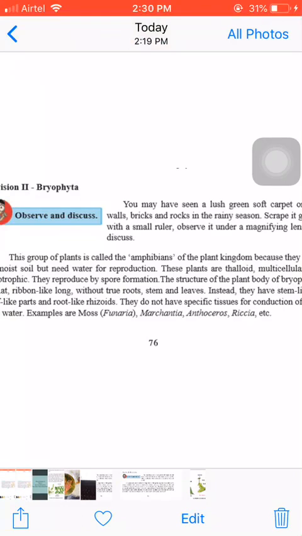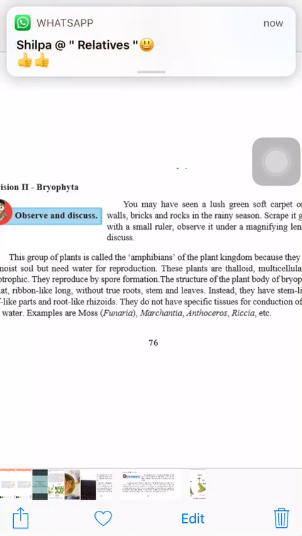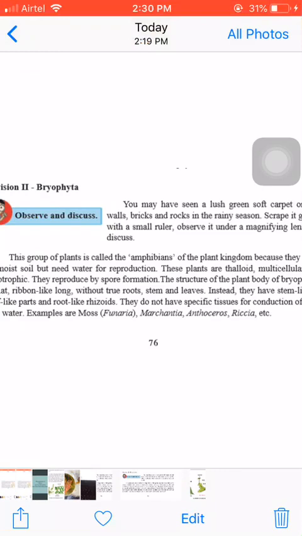The structure of the bryophytes: they have stem-like structure, leaf-like structure, and root-like structure, but those organs are not true organs because in the roots xylem and phloem are absent. In leaves they don't have the true structure. That is why true leaf, true stem, and true roots are absent. They have structures like root, leaf, and stem, but they are all false.